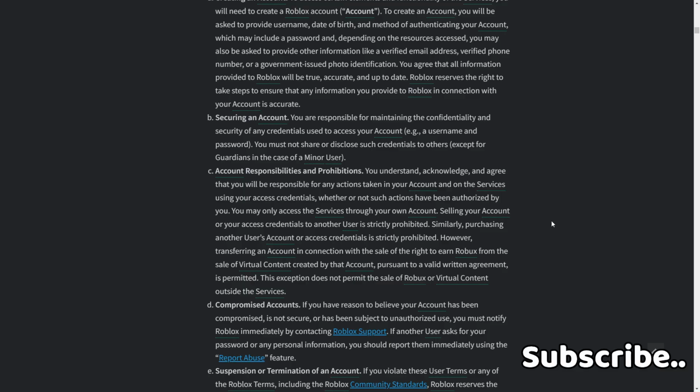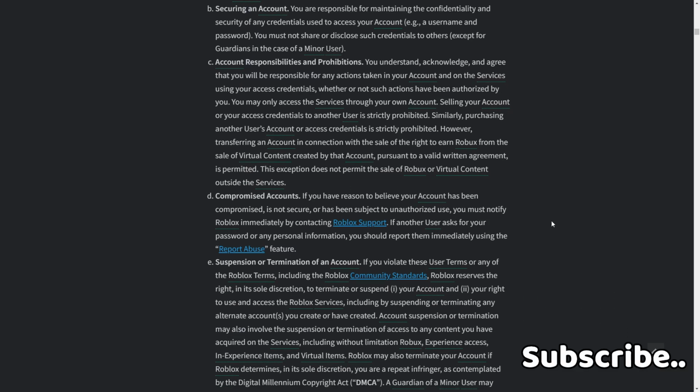However, transferring an account in connection with the sale of the right to earn Robux from the sale of virtual content created by that account pursuant to a valid written agreement is permitted. This exception does not permit the sale of Robux or virtual currency outside the services. D.